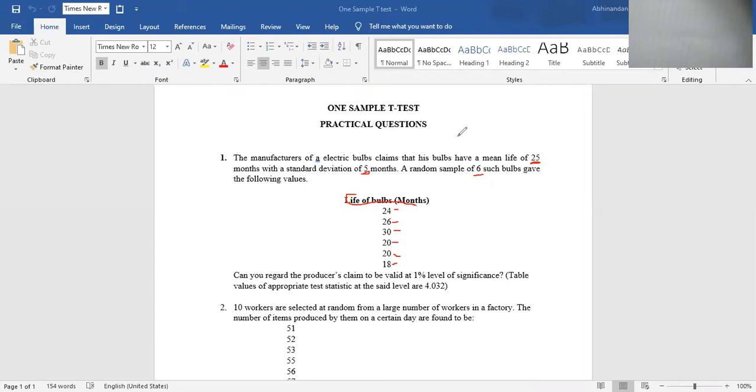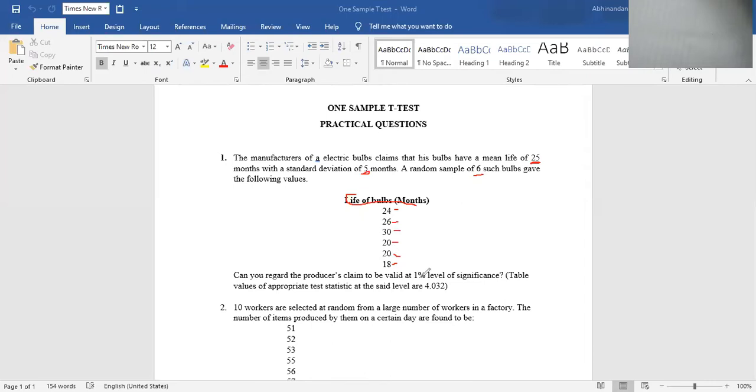and the values are given here in months. So the first bulb is validated till 24 months, the second bulb 26 months, the third bulb 30 months, 20 months, again 20 months and 18 months. You can see here the average is 25, but one bulb is validated till 30 months. Now you have to check whether we can accept the assumption made by the manufacturer at 1% significance level.